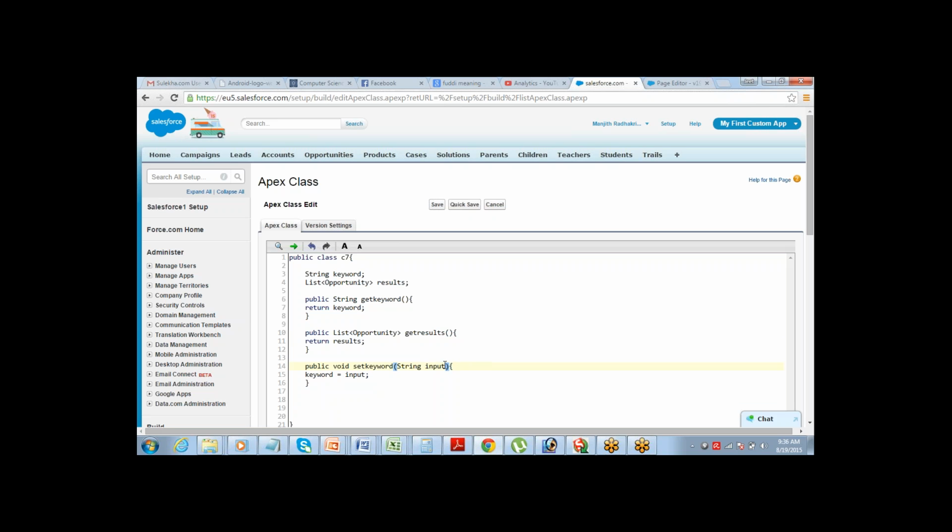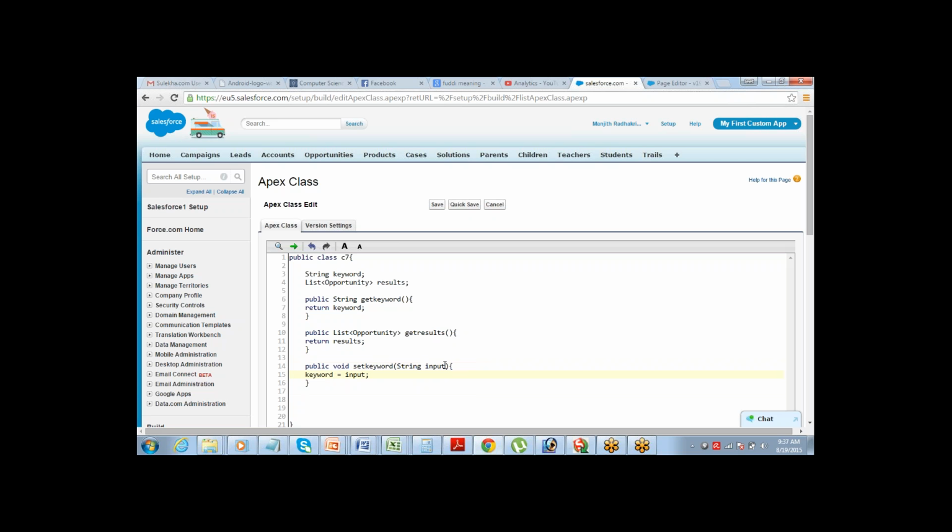Wherever this method is called, that method will take this as the parameter. Whatever value is provided will be taken here, and then it will be passed on to my variable. So this method will take the value into this variable, and then pass it on to my variable. That's what I'm asking it to do. Got it? So the set keyword method will set whatever the user enters to my variable. My variable is keyword.